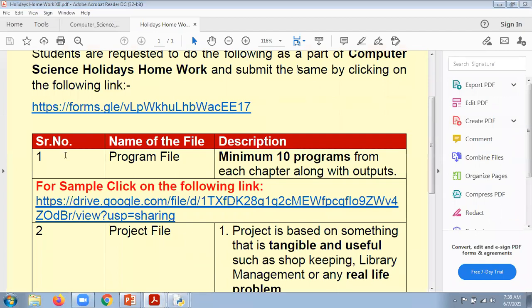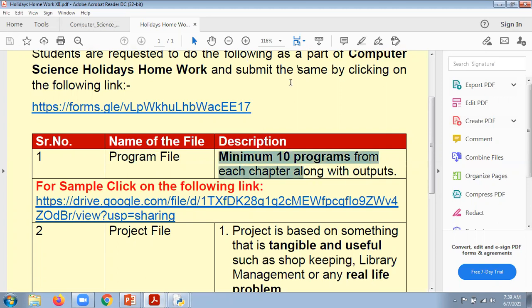Thank you. Now it says that first of all, when we talk about a program file, my dear respected students, you are very lucky that you are supposed to see that content before making that file. It says a program file, minimum 10 programs from each chapter.